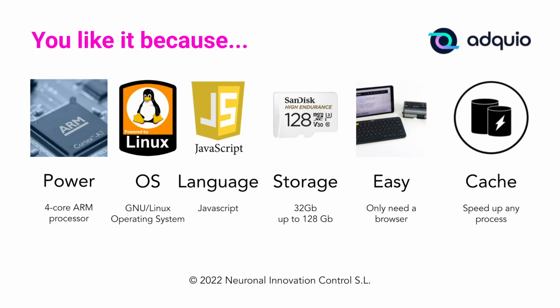We are going to see below what advantages an operating system of this type provides us. First of all, it is capable of working with a programming language as popular and accessible at the moment as JavaScript. It is an open language, it is a free language, and above all, it is a very easy language to learn. The local storage is the same in all DIN Rail Adquios. They carry 32 GB on a high-endurance micro SD card, as you can see in the image, and it supports up to 128 GB if necessary.